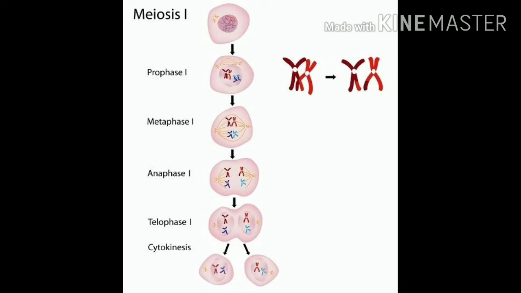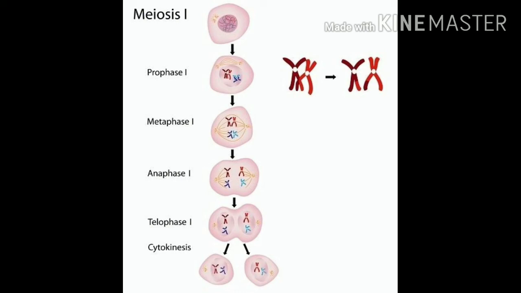So what will happen? The nucleolus and nuclear membrane reappear, which means two daughter nuclei are formed. Look at this in telophase 1. The two daughter nuclei are formed at the poles of each cell.